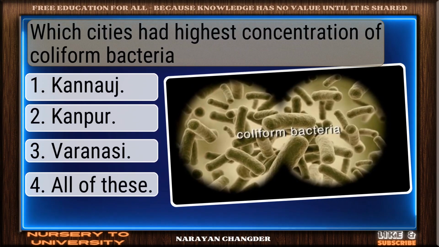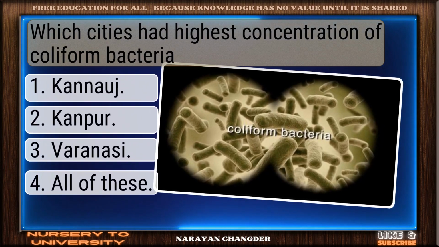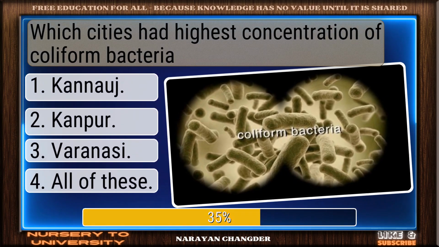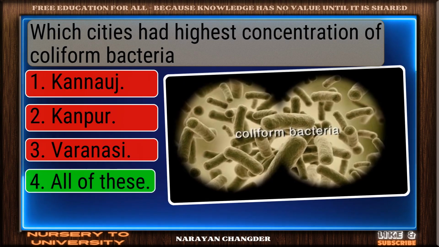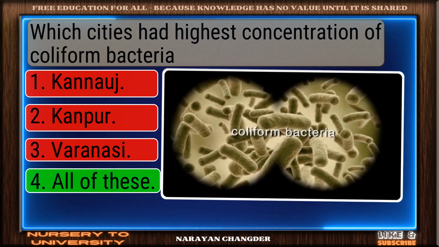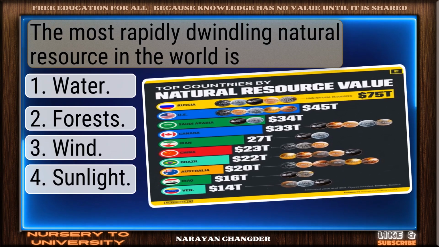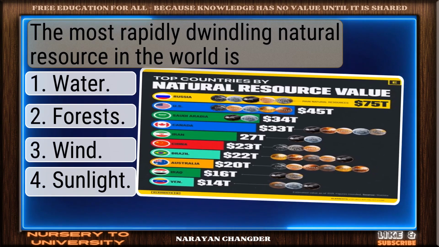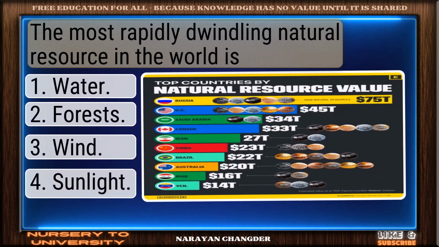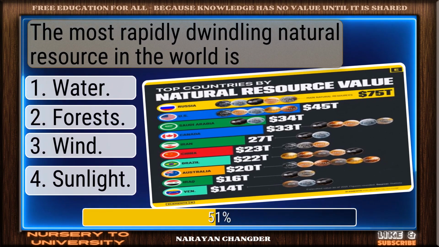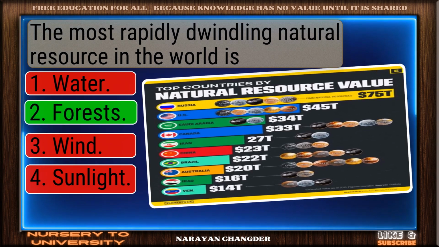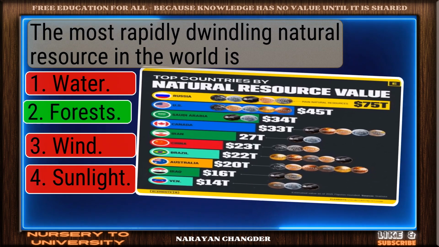Which cities had the highest concentration of coliform bacteria? Excellent. All of these is well reasoned. The most rapidly dwindling natural resource in the world is. Smart move. Forests is the accurate answer.